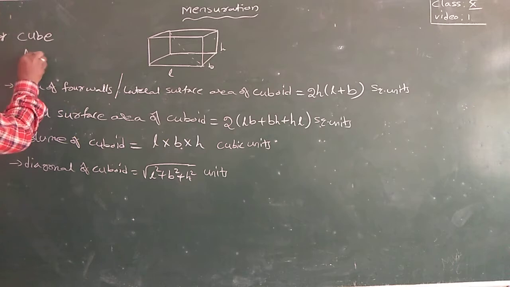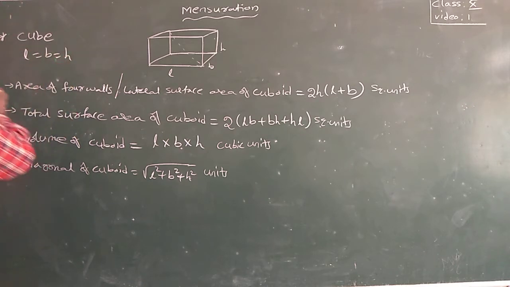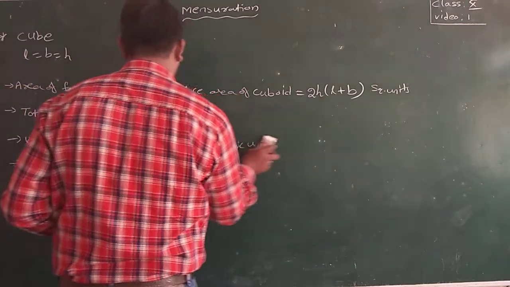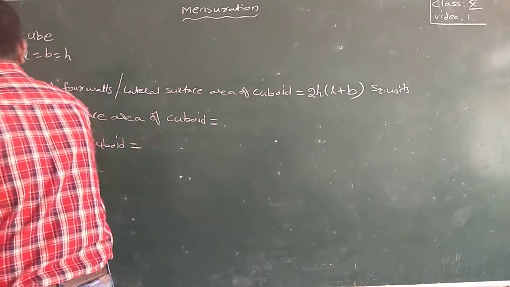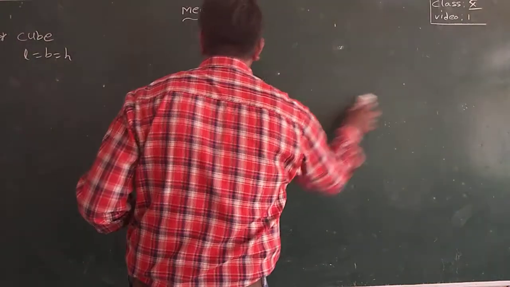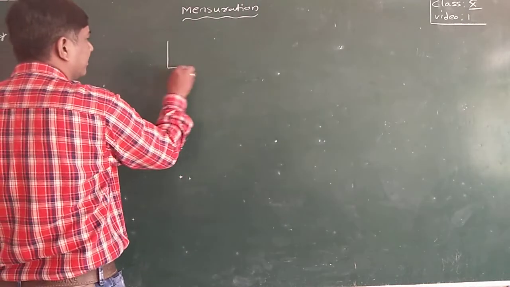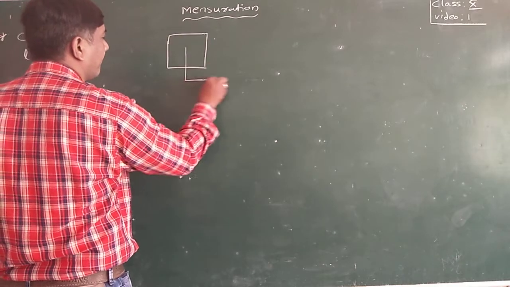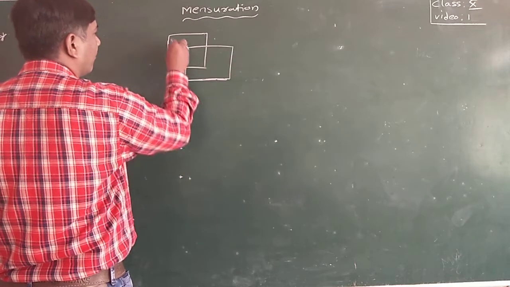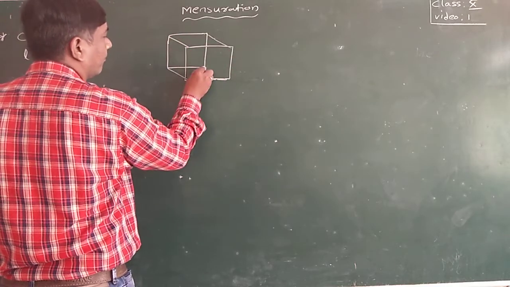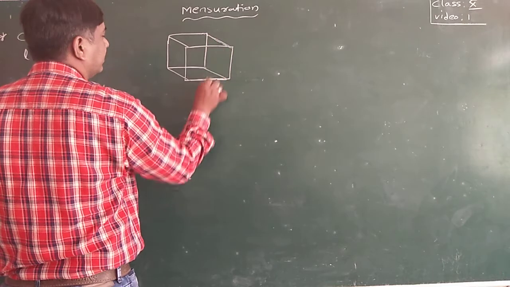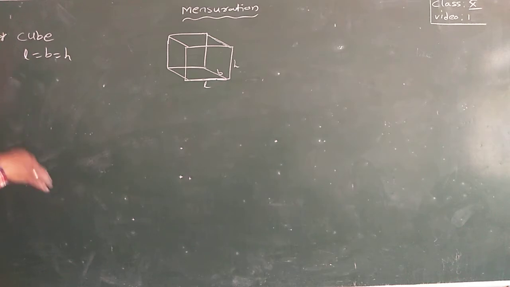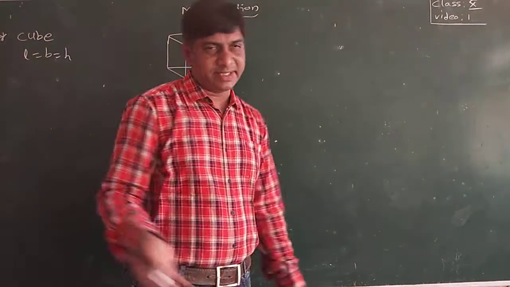In a cube, L, B and H all are equal. So here length, breadth and height all are equal, so the same formulas which you used for the cuboid apply, but here with equal sides.